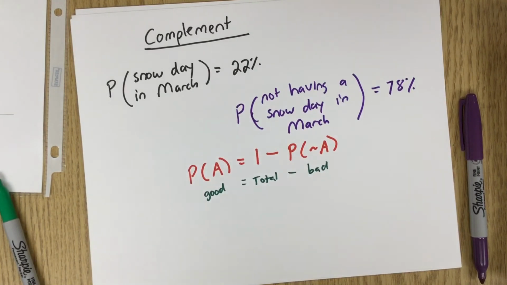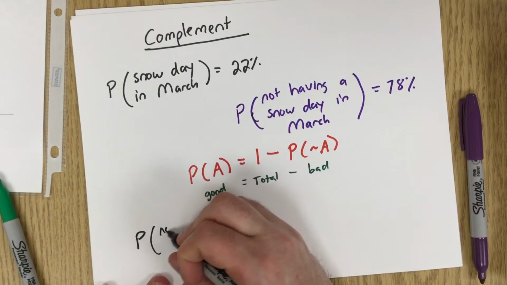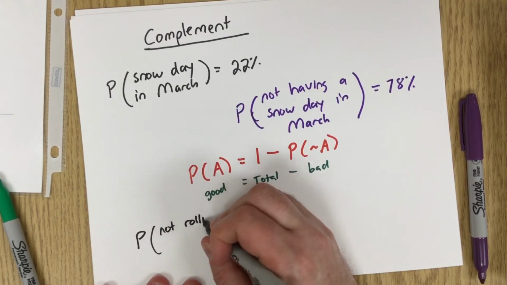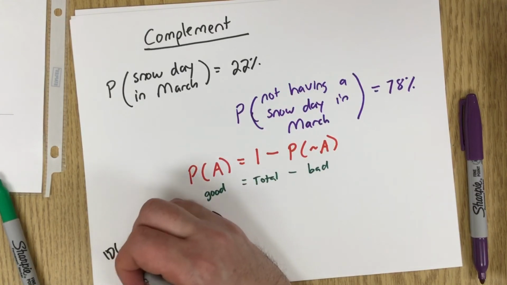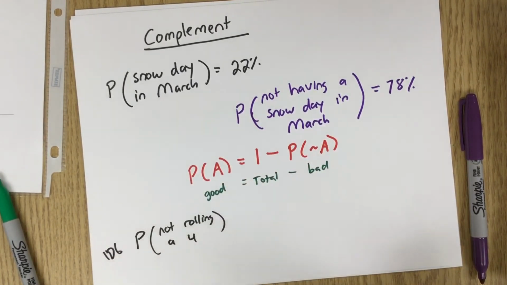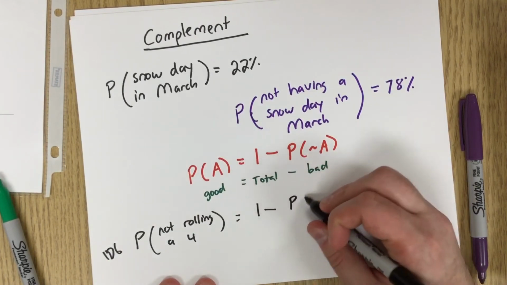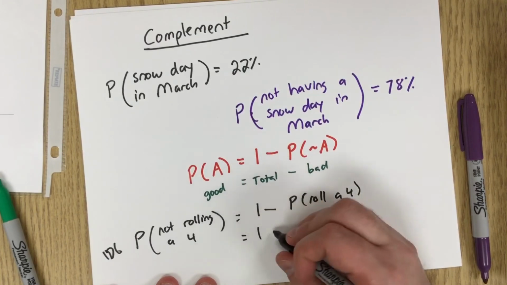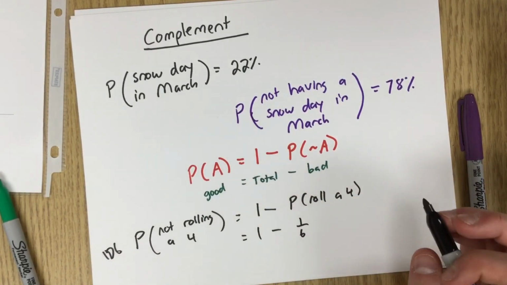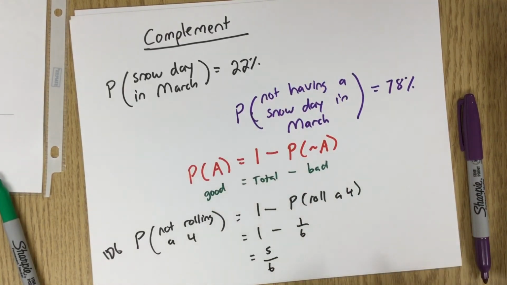So as an example, if I said, what's the probability of not rolling a 4 if you're rolling a 1d6? So I want to know the probability of not rolling a 4. Well, that would be 1 minus the probability of rolling a 4, which is 1 minus 1 over 6, which is 5 over 6.